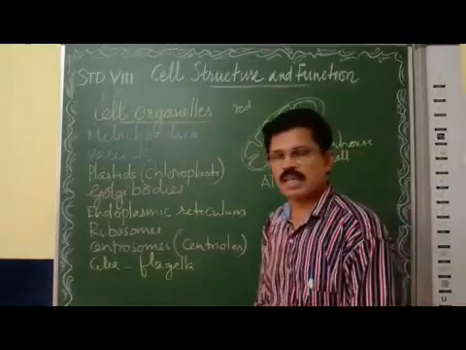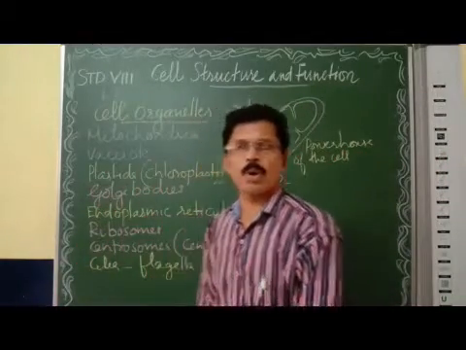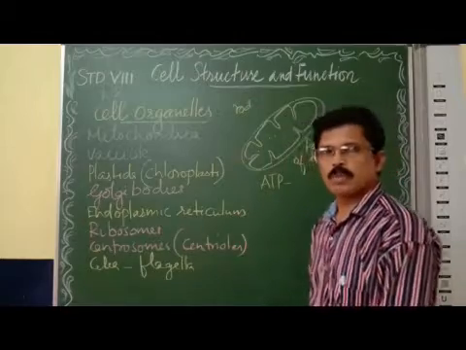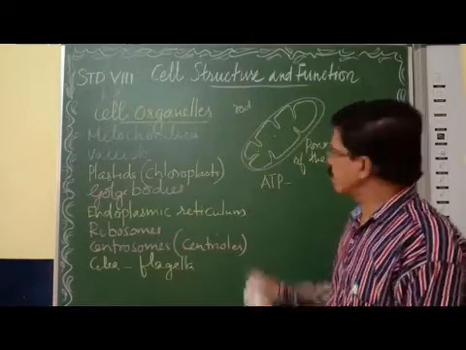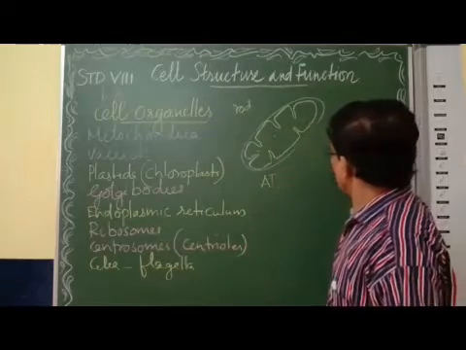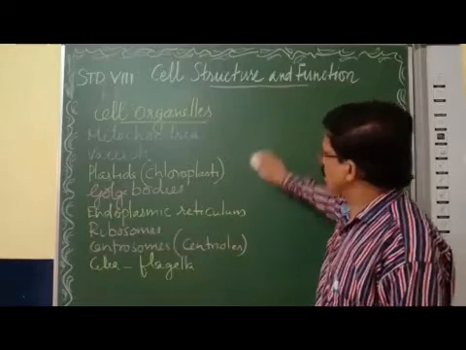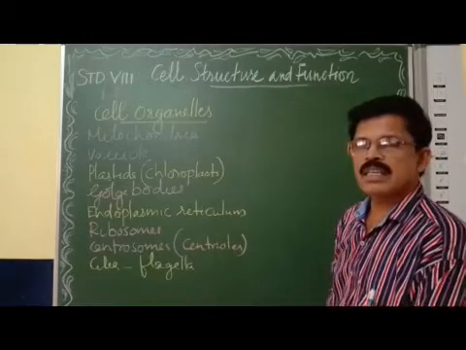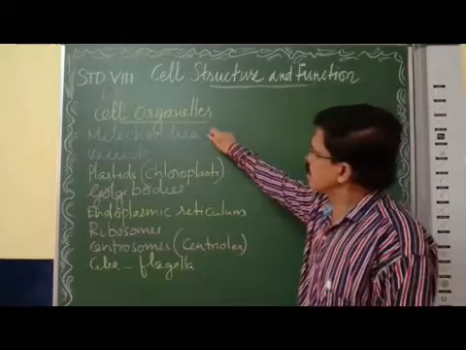Clear? Everybody is clear? So why is mitochondria called the powerhouse of the cell? Because mitochondria oxidize food, release energy and store energy in ATP. This is why mitochondria is called the powerhouse of the cell. So in all organs, for all cells, the energy is released in mitochondria from food. Okay? Right. So mitochondria is over.